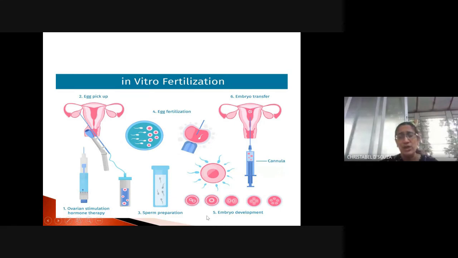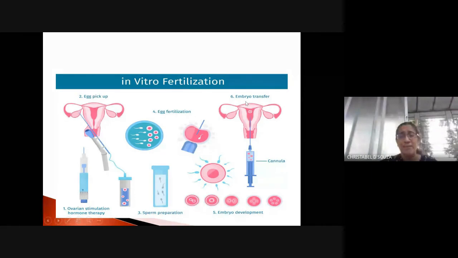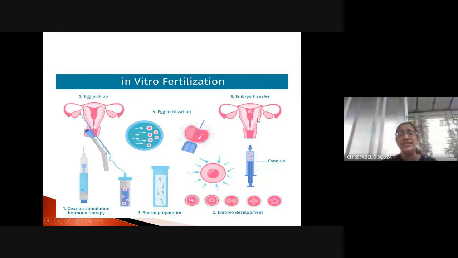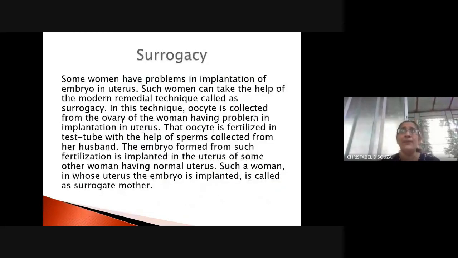See, the embryo development takes place, right? Once the embryo development takes place, again they transfer the embryo. It's called embryo transfer. They take it and they introduce it again into the uterus of the mother, where the baby begins to grow once again, right? Now, what is surrogacy?